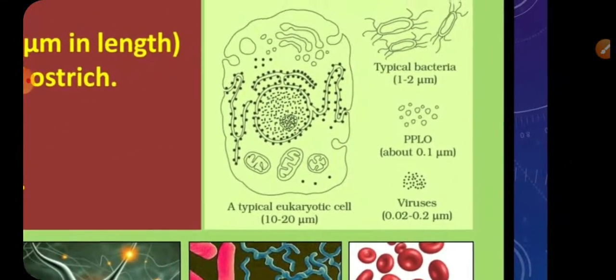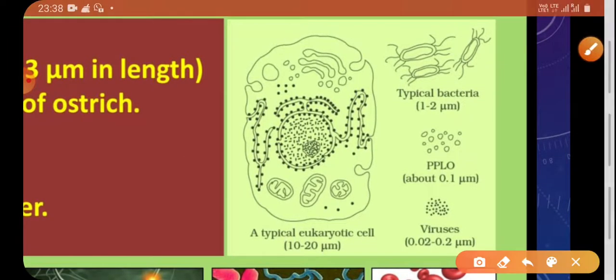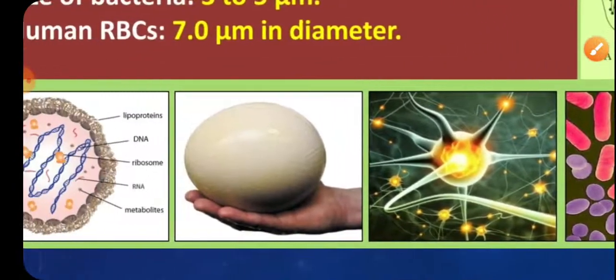And this is the typical eukaryotic cell. PPLO is 0.1, pleuropneumonia-like organism. Then the typical bacteria, and the virus. So these are the various sizes.